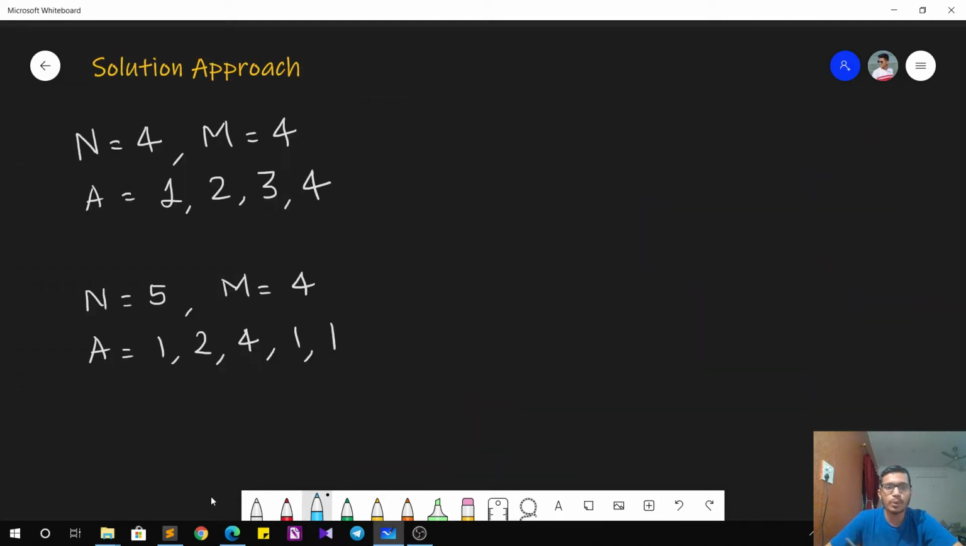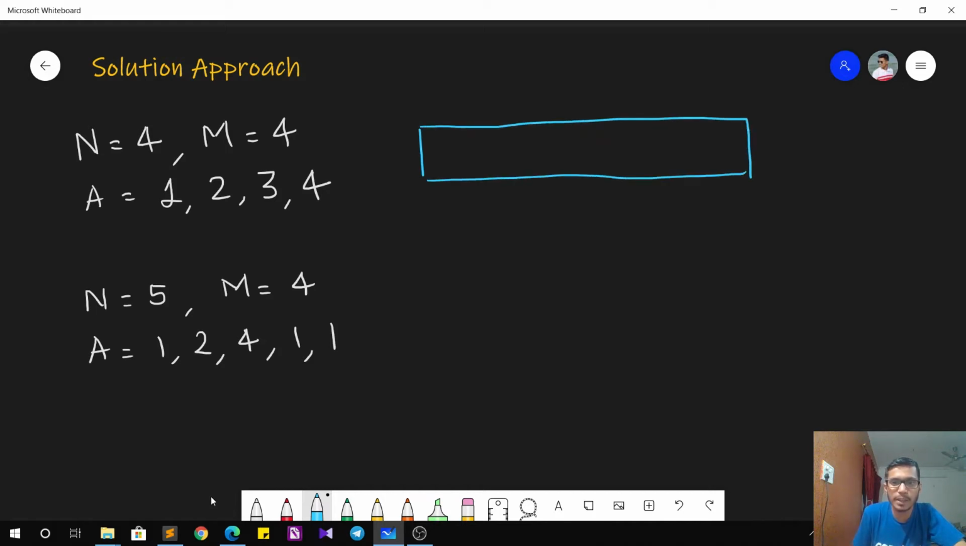The solution approach is pretty simple. Let's consider the same two test cases as our reference. In the first test case, I have four people and four topics. So what I can do is create a Boolean array of size 4 because there are four topics. I'll mark the index as true if the topic is chosen.